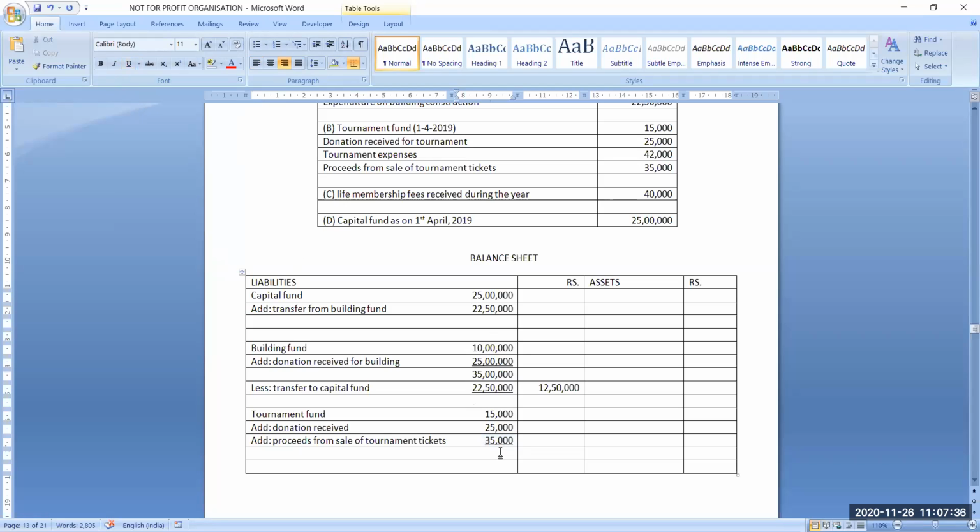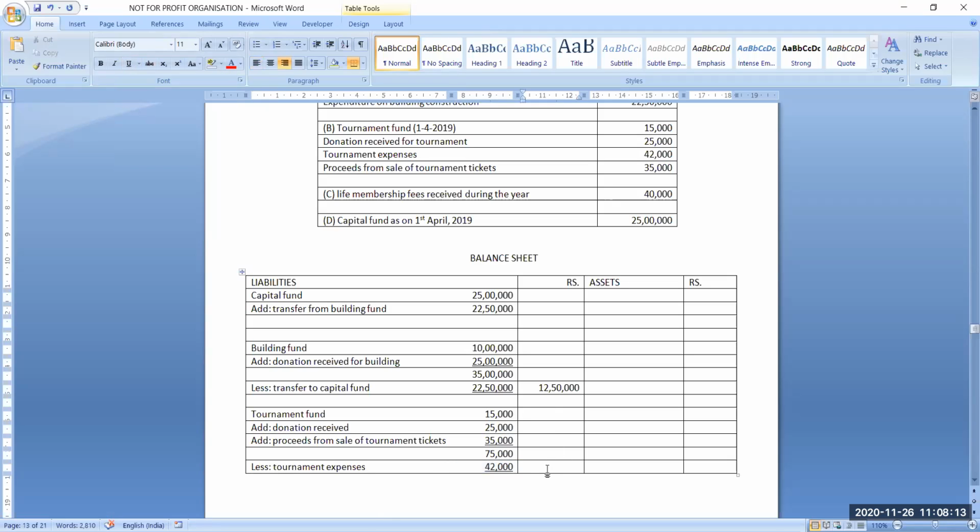This will become 75,000. Less, now we will subtract the expenses of tournament. Tournament expenses are 42,000. So expenses are different from creation of any asset, that you have to understand.